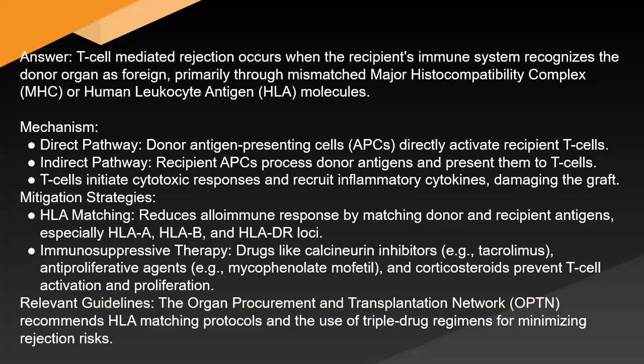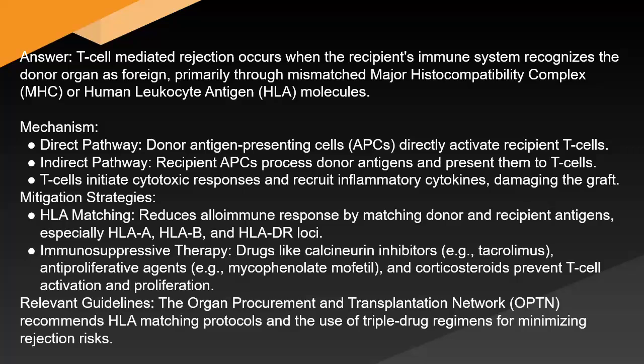Mitigation strategies. HLA matching reduces alloimmune response by matching donor and recipient antigens, especially HLA-A, HLA-B, and HLA-DR loci. Immunosuppressive therapy. Drugs like calcineurin inhibitors, e.g. tacrolimus, antiproliferative agents, e.g. mycophenolate mofetil, and corticosteroids prevent T-cell activation and proliferation. Relevant guidelines. The Organ Procurement and Transplantation Network often recommends HLA matching protocols and the use of triple drug regimens